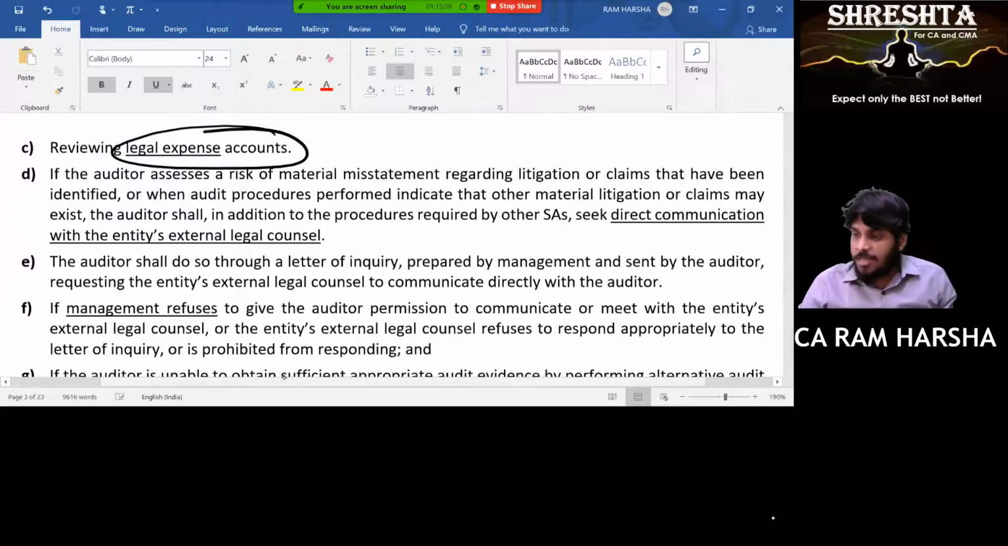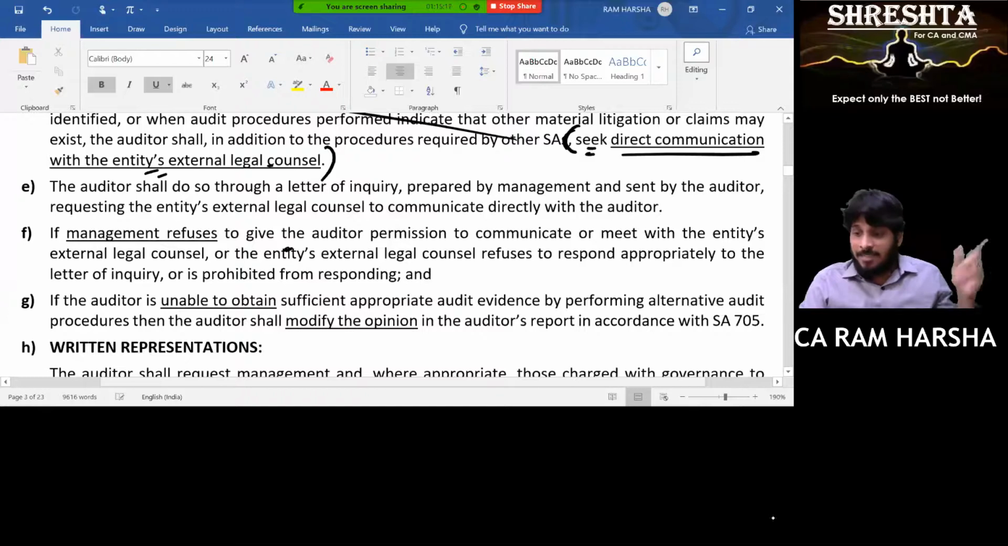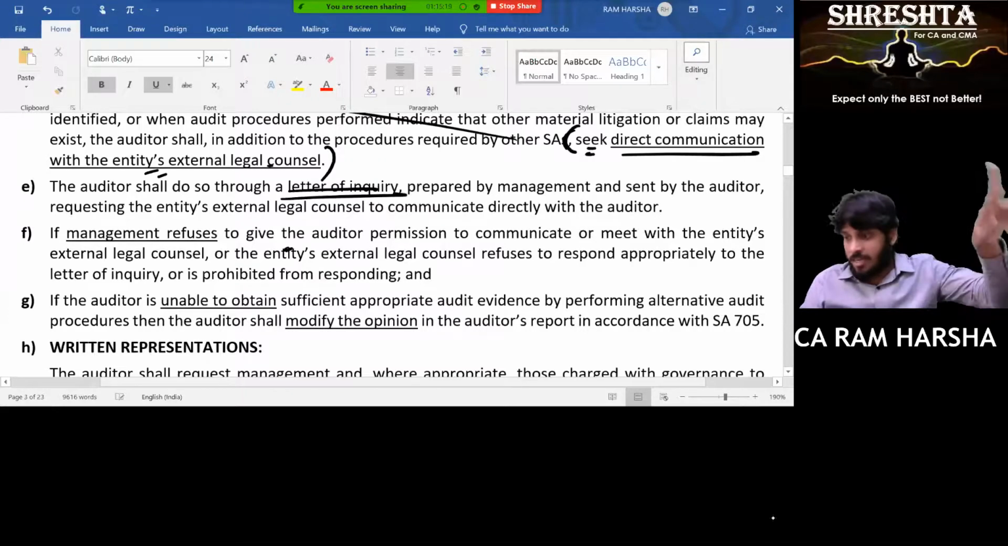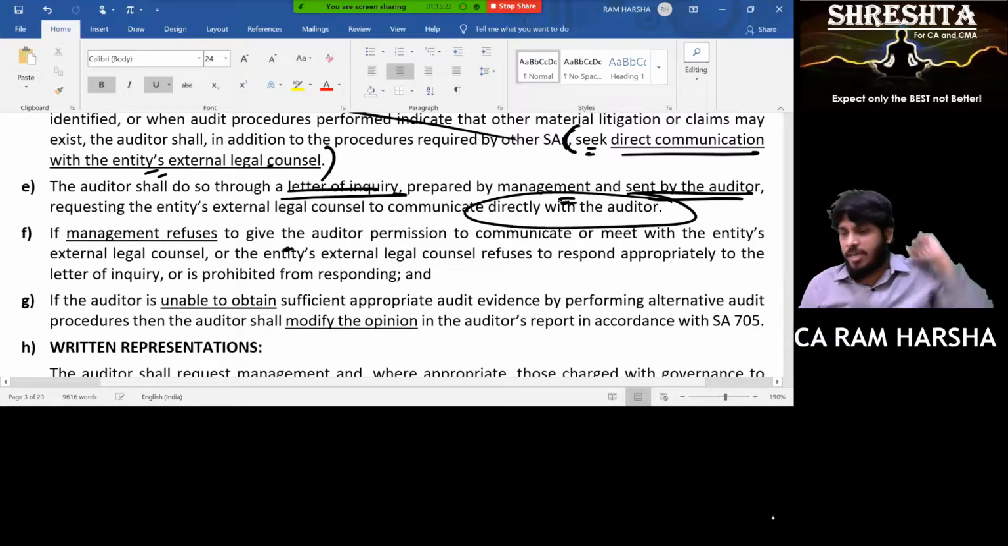This entire point is not good. Here alone, get a direct communication, directly communicate with the third party lawyers. And this can be done through a letter of inquiry, an external confirmation prepared by management but sent by the auditor, where the third party directly communicates to the auditor.